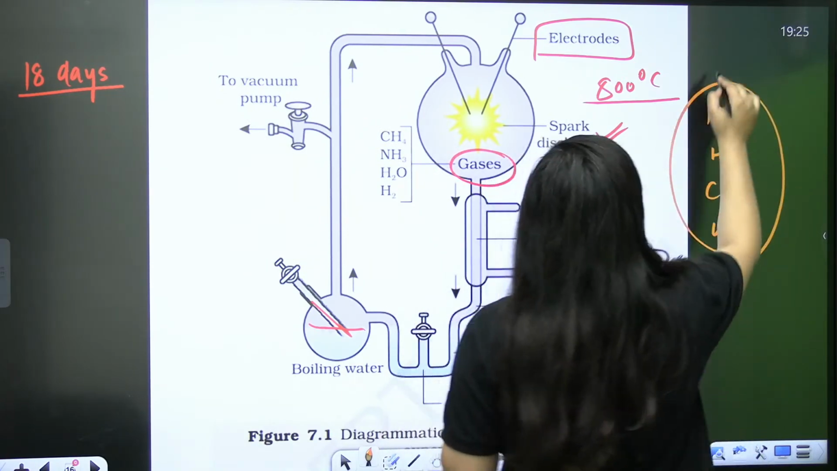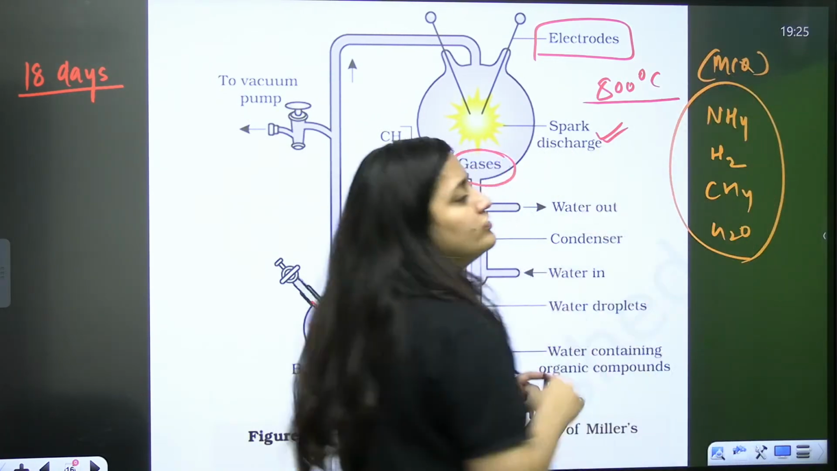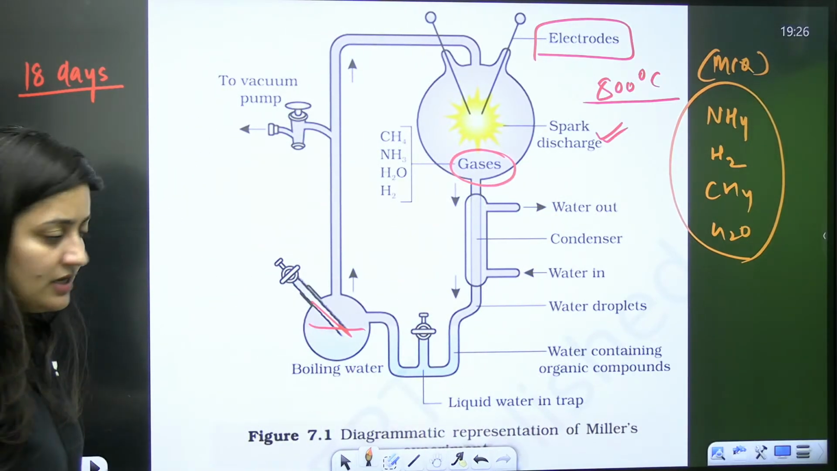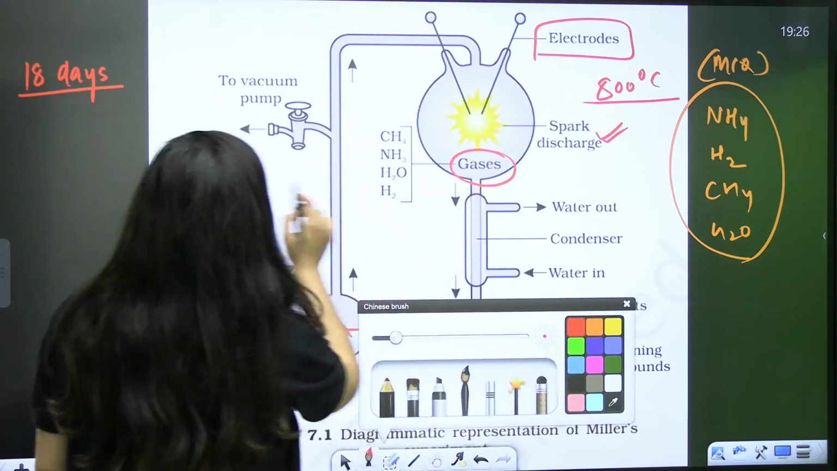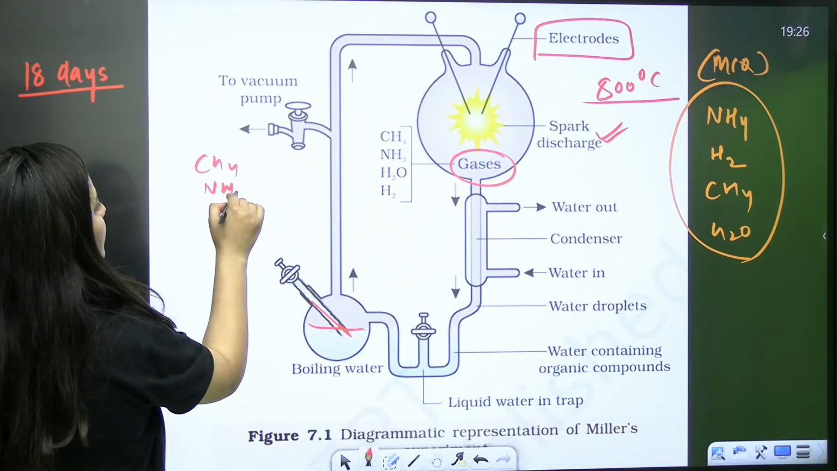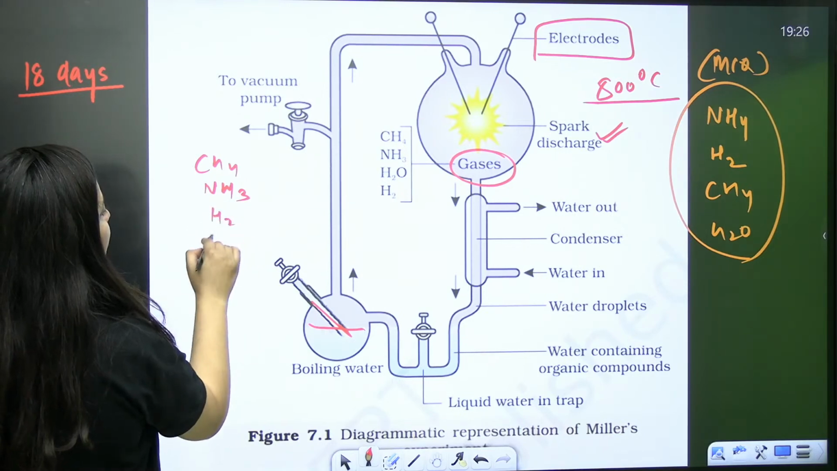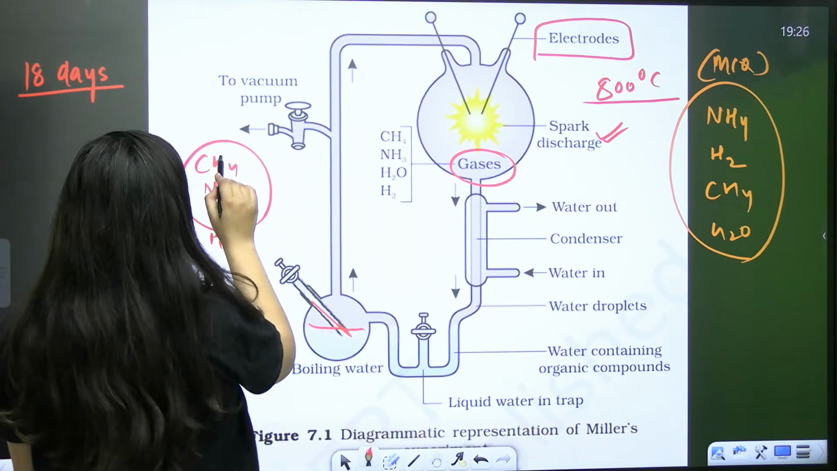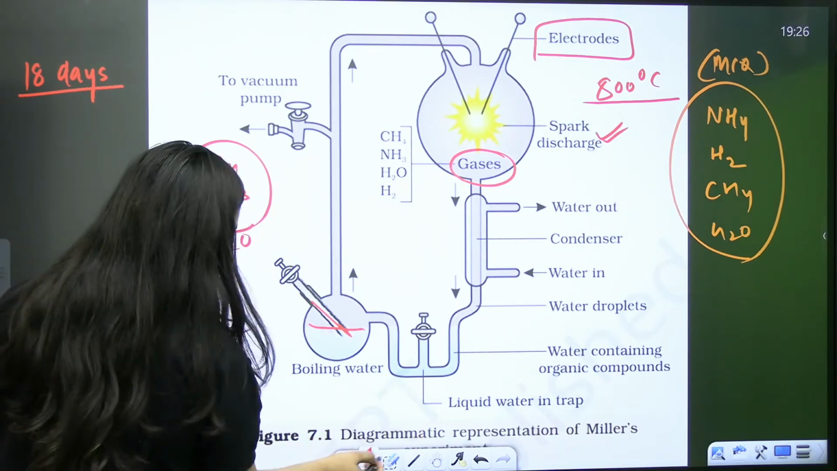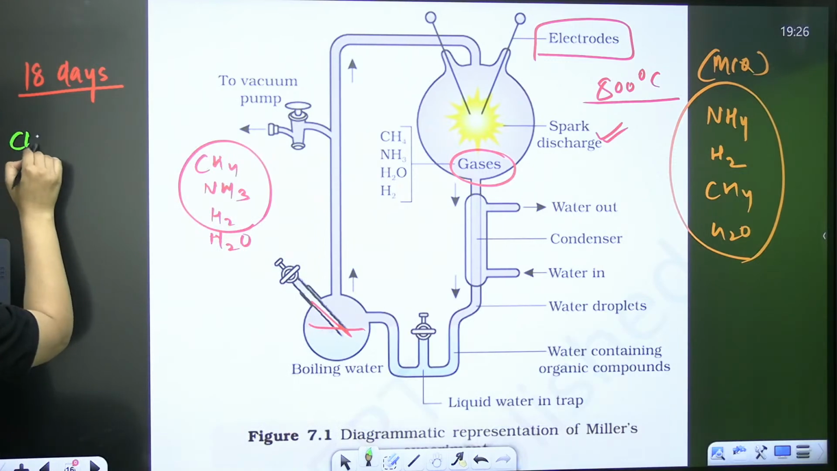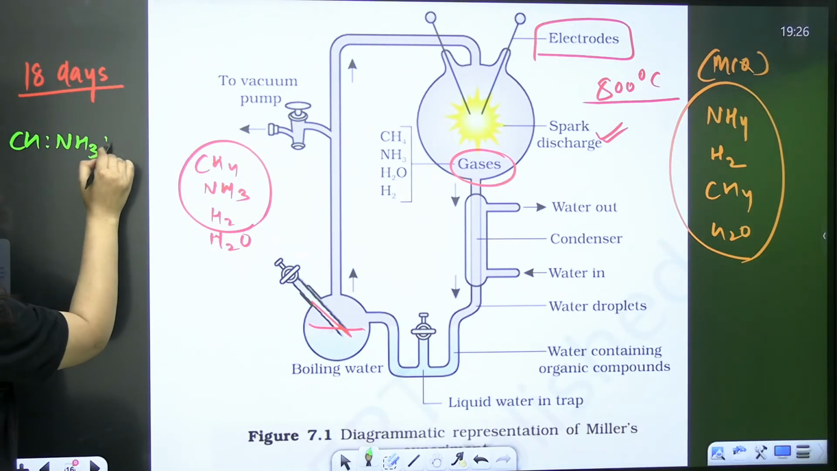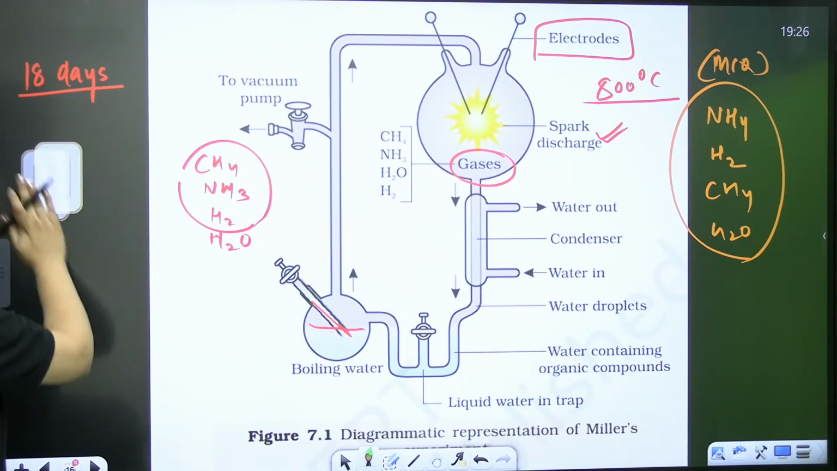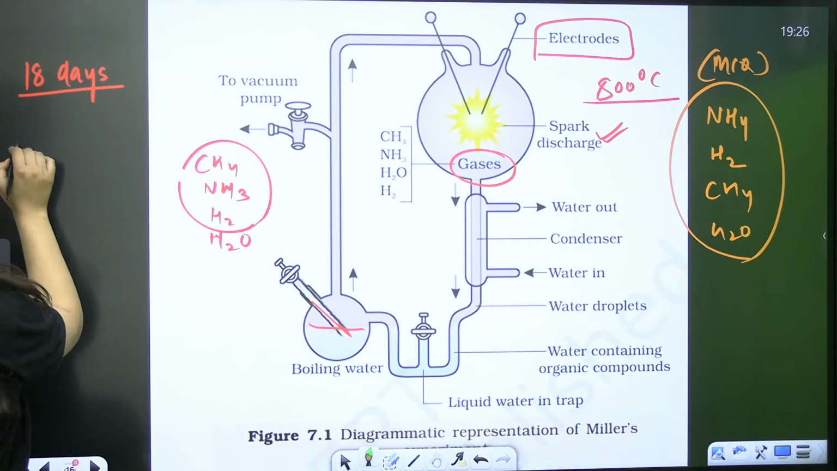This is an important question. Mostly you used to get questions from this part. So which gases used to be there in this chamber? The methane, the ammonia, the hydrogen and the water vapors. Now you have to remember one thing. When we talk about the composition of methane, ammonia and hydrogen, when you talk about their ratio,